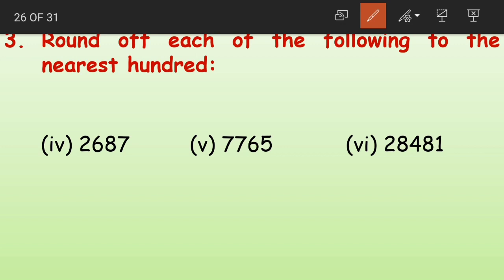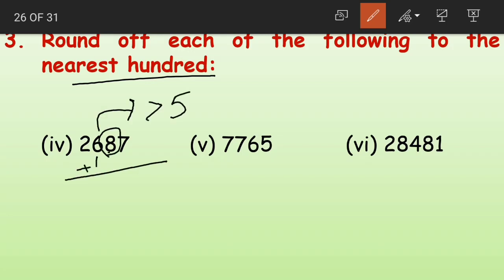Yes. For rounding off to the nearest 100, we should look at the number in tens place. It is 8. It is greater than 5. So we add 1 to the number in hundreds place. 6 plus 1 becomes 7 and replace the ones and tens with zeros. So 2687 becomes 2700. Moving on to the second question.